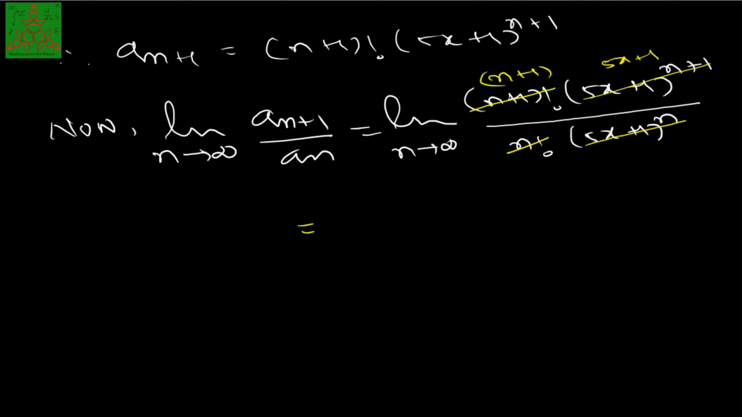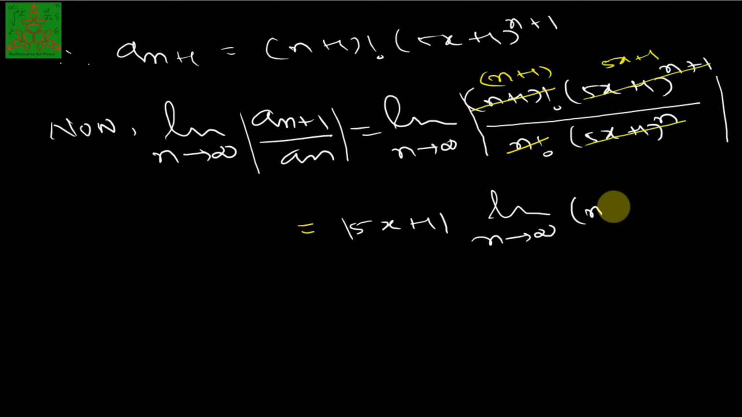The quantity left is 5x plus 1 with the modulus. So I'll just apply the modulus here. It is modulus of 5x plus 1 times limit n tends to infinity n plus 1, which is positive, so not writing modulus there. As n tends to infinity, this will be infinity. So this will give me infinity. Hence, we can say the series is divergent for all values except one, that is x equal to minus 1 by 5.